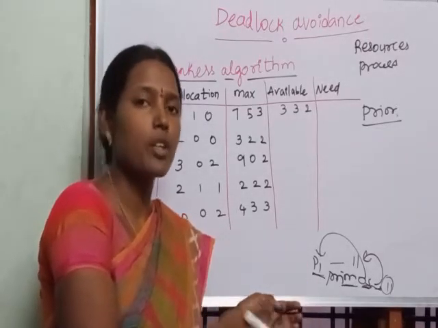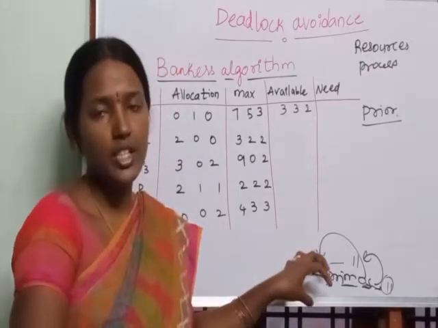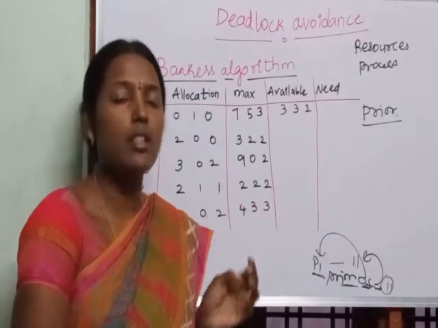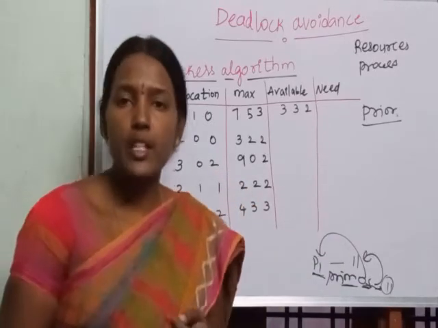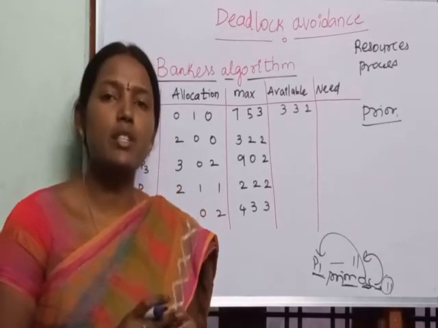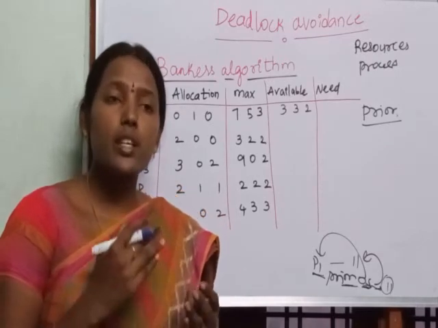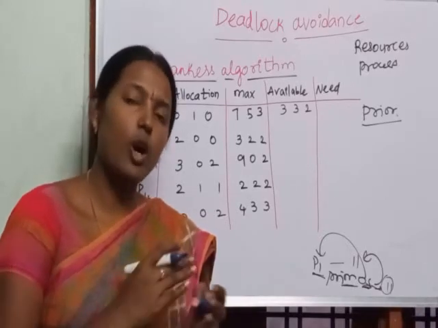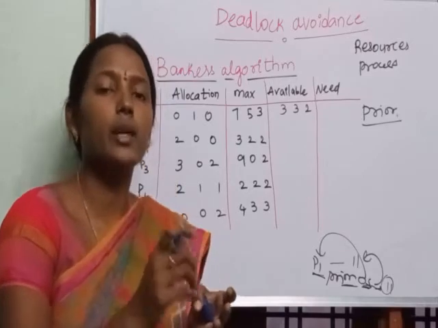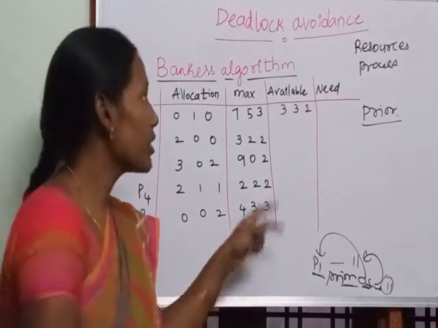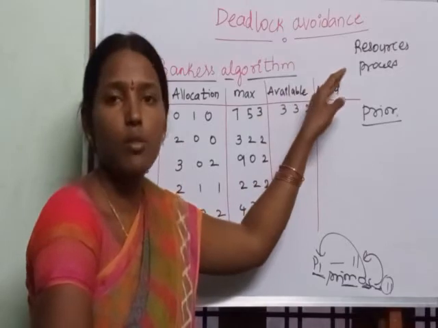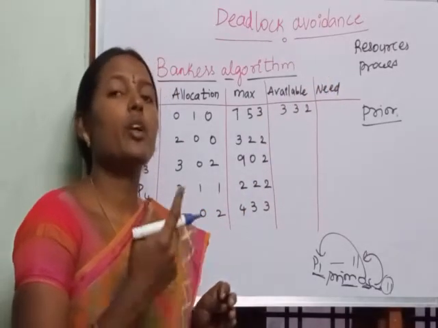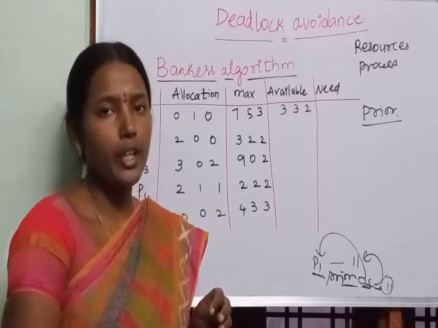So if you have prior information in this way, we can avoid the deadlock. That means whatever process is going to execute must specify the number of resources it is going to use, present and future. How many resources are required to execute such a process will be known in deadlock avoidance. So we can avoid the deadlock, but prior information is required by the operating system.